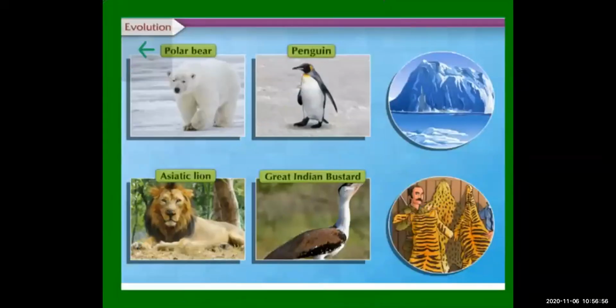Next you can see polar bear, penguin, Asiatic lion, and then great Indian bustard. These are all about to go extinct or have gone extinct. These are very rare species on the earth, you cannot find them easily. This is because of the natural conditions, and many times because of human activities, these got endangered.